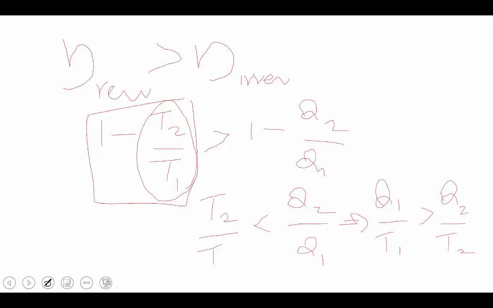Small rearrangement: Q1 by T1 is greater than Q2 by T2. Q1 is the heat input, which is always greater than Q2, the heat rejection. So Q1 by T1 is greater than Q2 by T2.